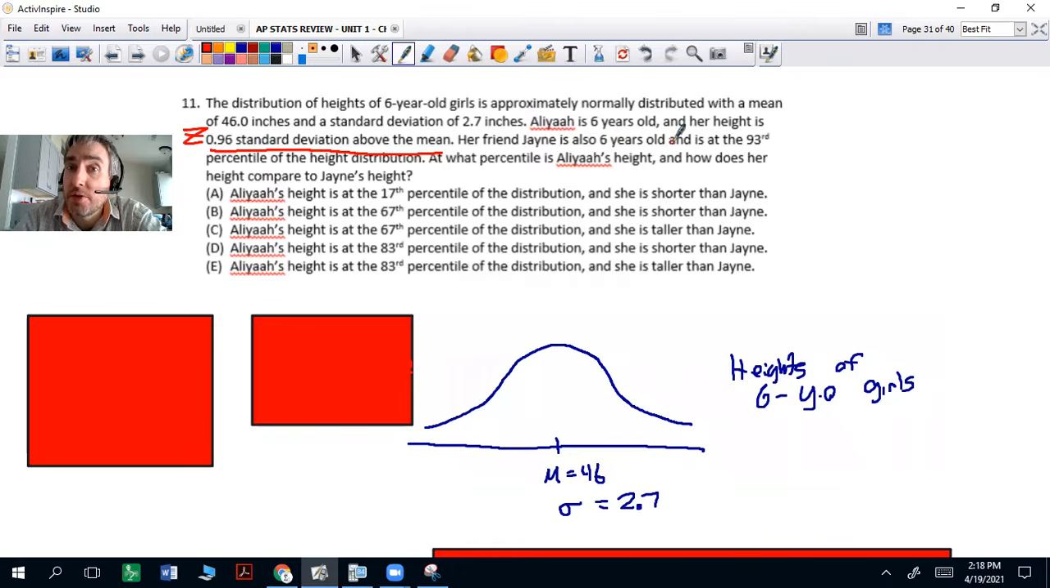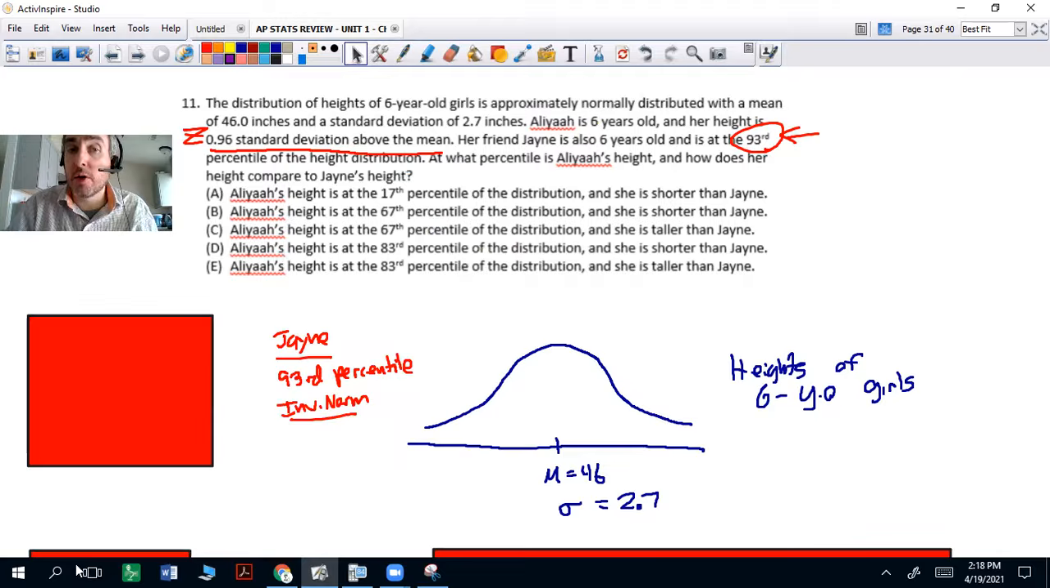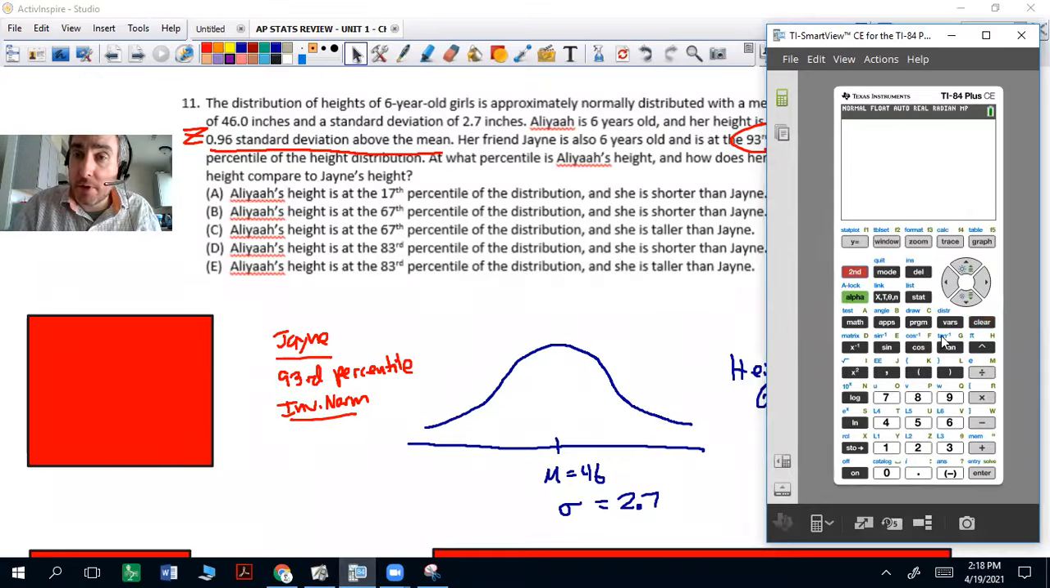Her friend Jane is also 6 years old and is at the 93rd percentile. That's 93% of the data is below whatever her height is. Well, that's hers. Hers is actually easier to get first. So we're going to get Jane's value by using the inverse norm. So what I want you to do is go into your calculator and do second vars 3. And 93rd percentile is 93% below wherever she is. So 0.93, we'll go there. And we have our mean, which is 46, and our standard deviation, which is 2.7. And it'll go to the left. You don't have this left, center, right option on your calculator, so just keep that left.